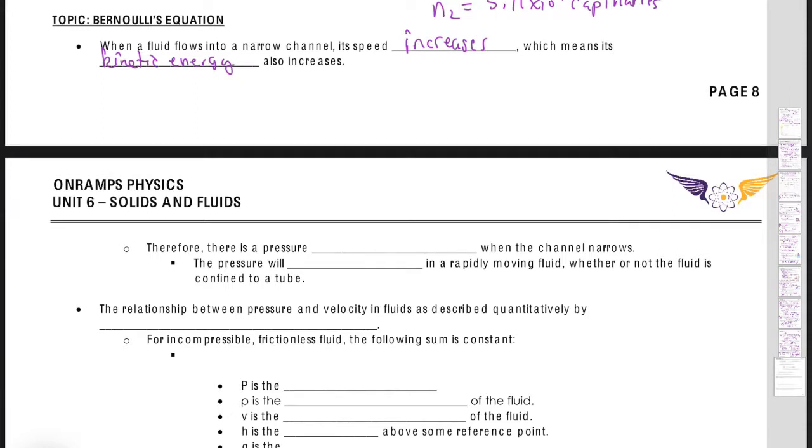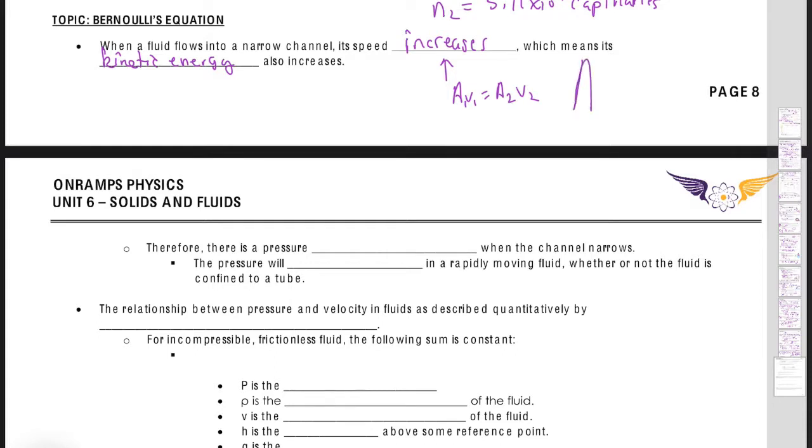right? And this concept comes from the continuity equation, A1 V1 equals A2 V2. So once I start constricting the area in which the fluid can move, that means I'm going to increase the speed. Remember, area and velocity have an inverse relationship. So the smaller the area, the larger the velocity, right?